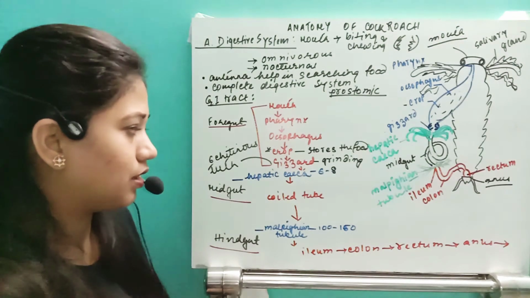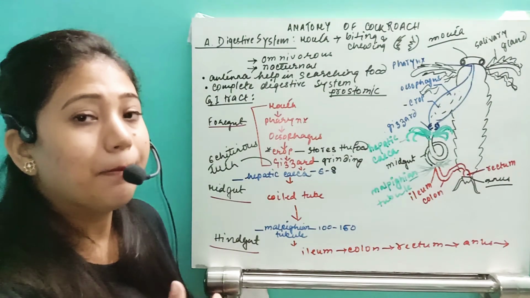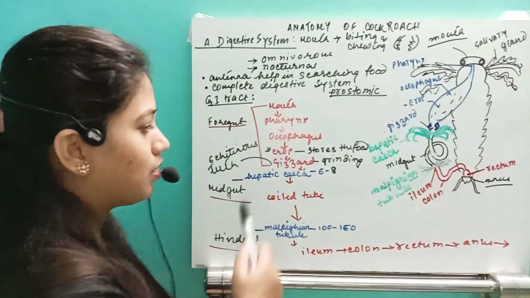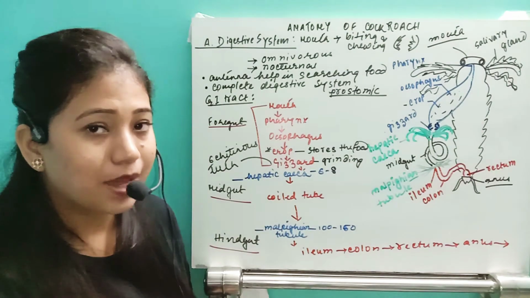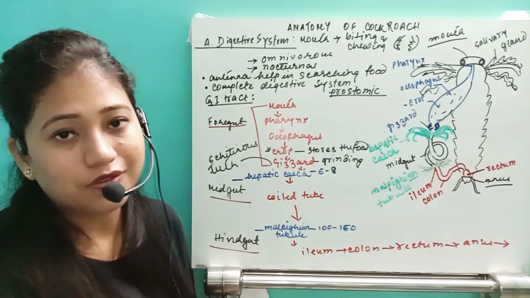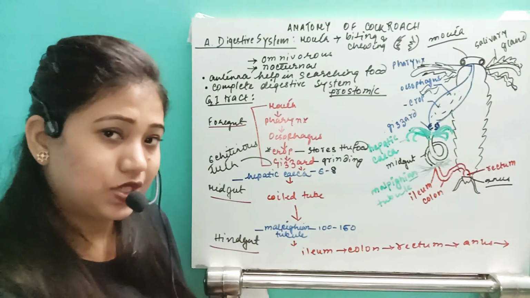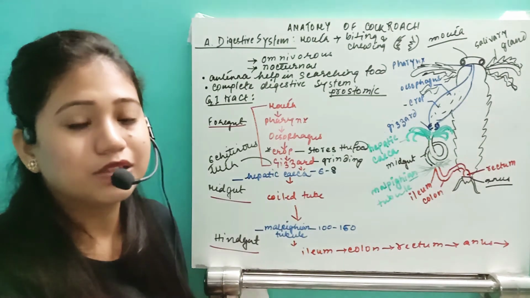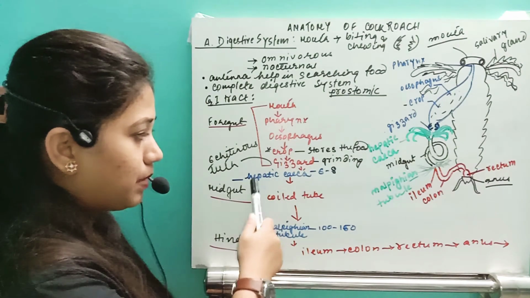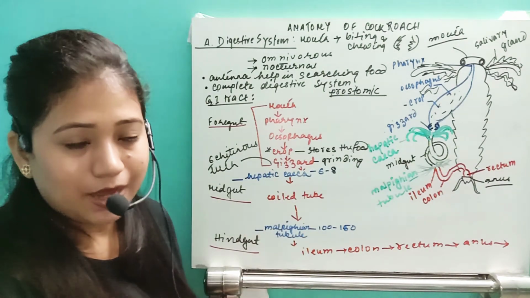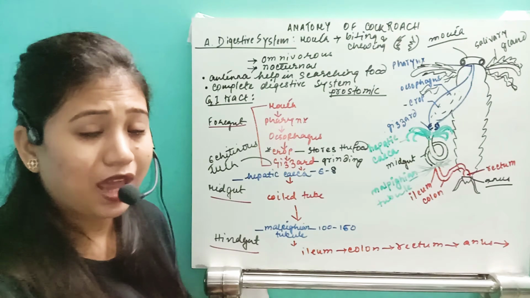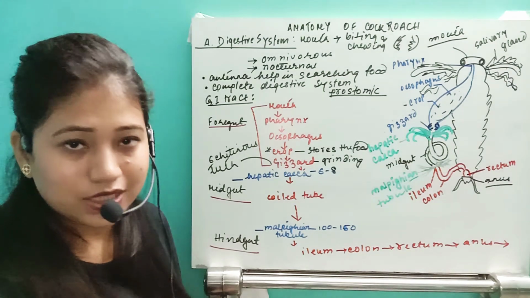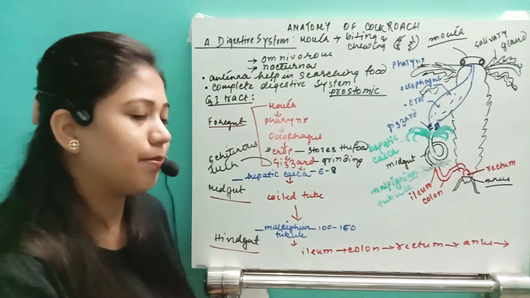Then after grinding, the food will pass to the midgut. But at the junction, we have the hepatic caeca. This hepatic caeca will release the digestive enzyme. The food which is ground in the gizzard region will get mixed with the hepatic caeca's enzyme. The enzyme which helps in digestion of all the other parts like protein, lipid, everything, will be released by this hepatic caeca.